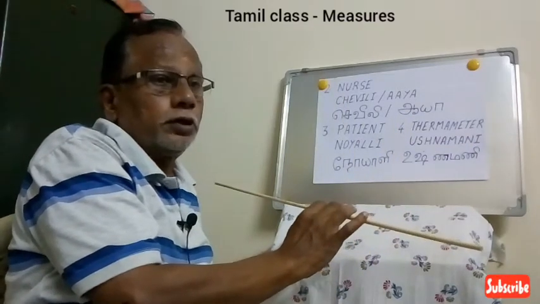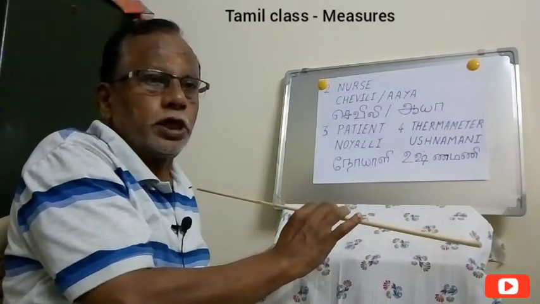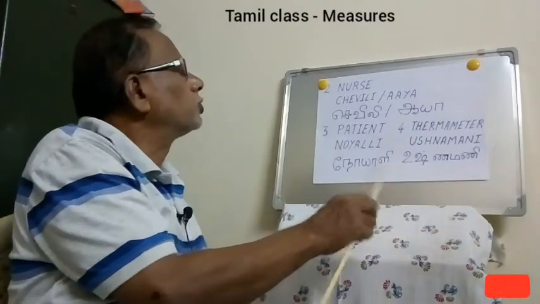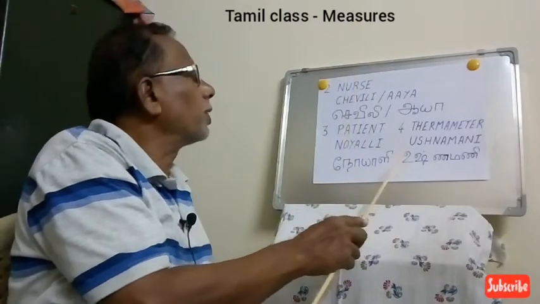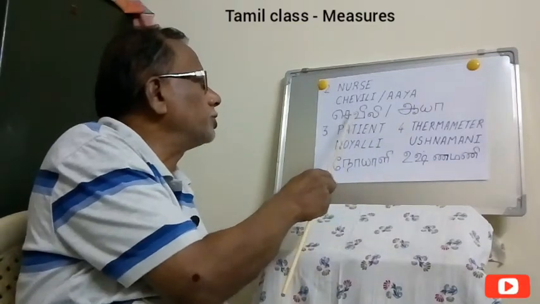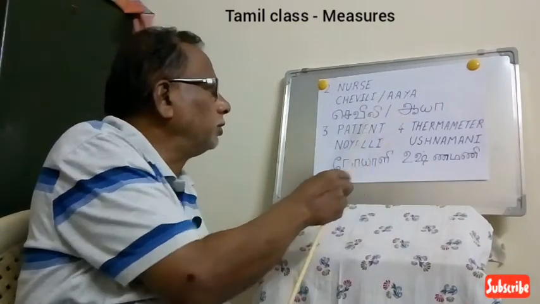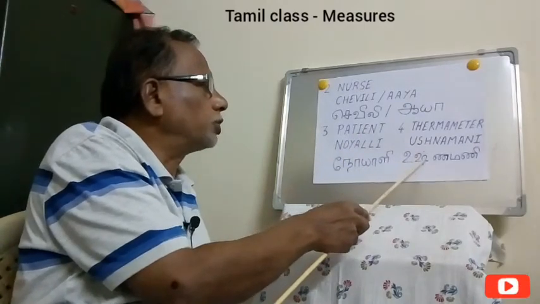Normally, a thermometer is filled with mercury because it can remain in a solid state as well as a liquid state. So it's already taught. For mercury, we say Padarasam. So for thermometer, we say Ushnamani. I'm repeating once again. For nurse, we say Chevili or Aya, for patient we say Noyadi, and for thermometer it is Ushnamani.